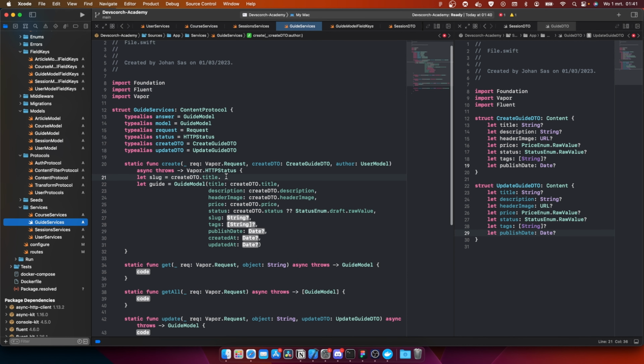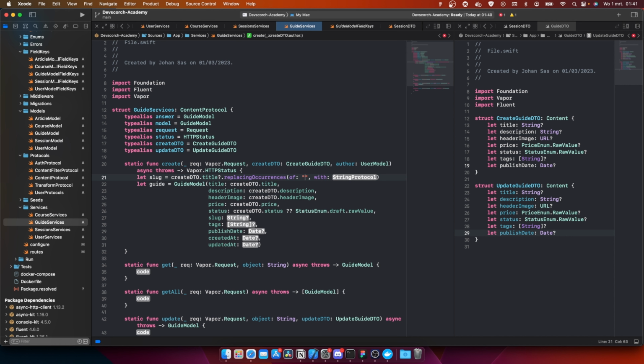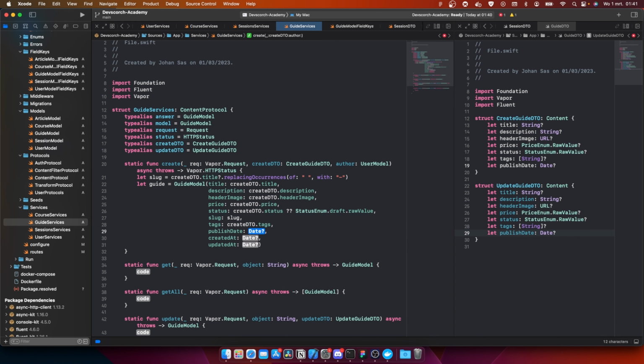Yeah, replacingOccurrences, sorry, of space with a dash. And then there's going to be the slug. The text is going to be createDTO.text, and the publishDate is going to be createDTO.publishDate. createdAt is going to be the date of today, and updatedAt is also going to be the date of today.